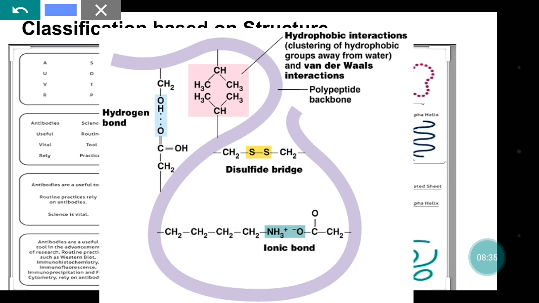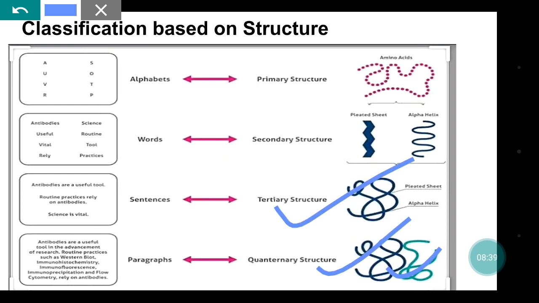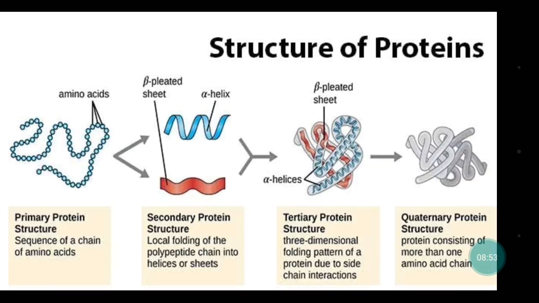Finally is the quaternary. So here more than 2, 3, 4 polypeptide chains can be seen. So you can say that many tertiary structured polypeptide chains will combine here to form the quaternary structure. So here we can see in detail.